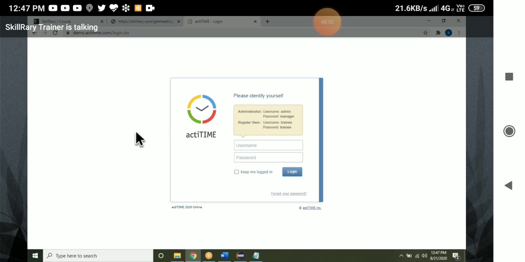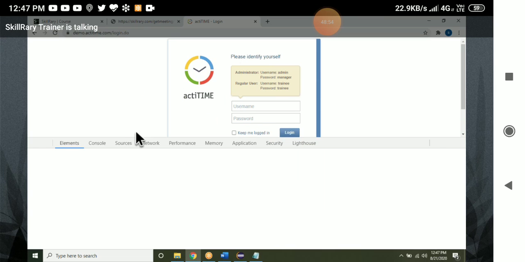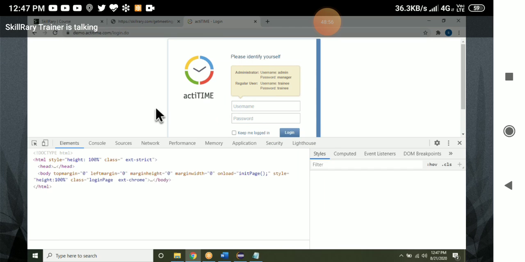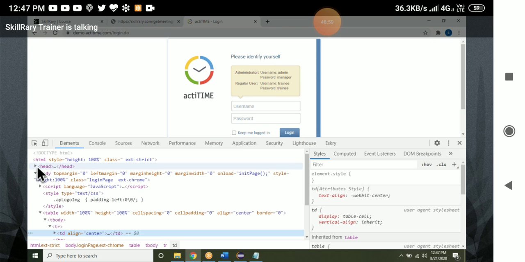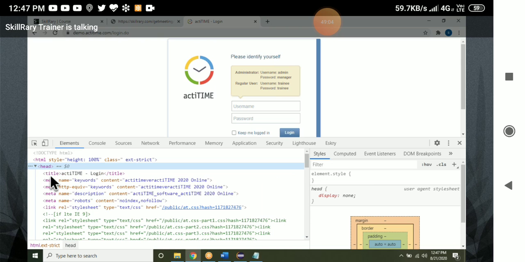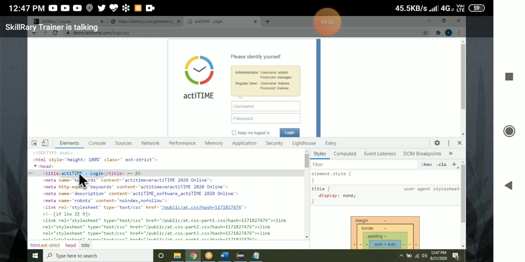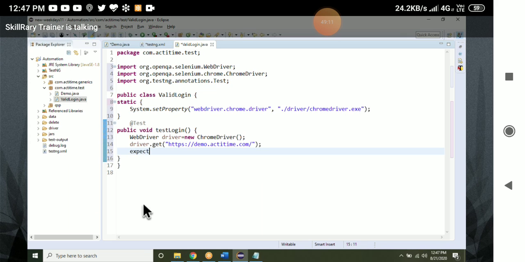How to get the title manually? Anywhere, right click, inspect. We can see it, but how to get it? Always remember, the title will be present inside the head. Here, what's the title? Login. I will put the expected title: String expectedTitle equals the ActiTime login title.